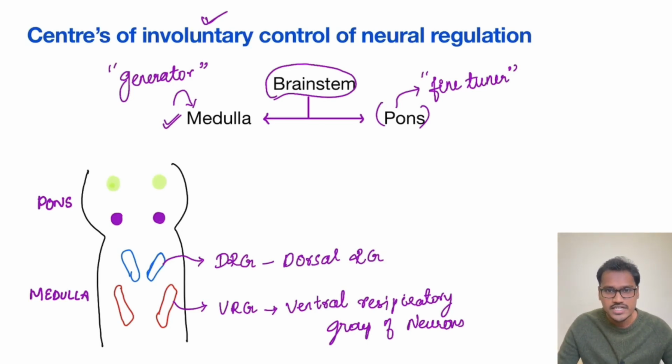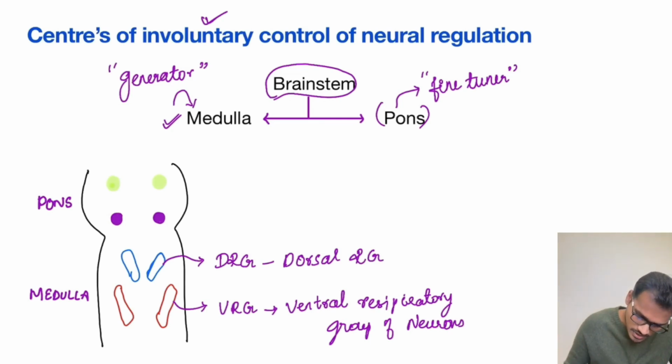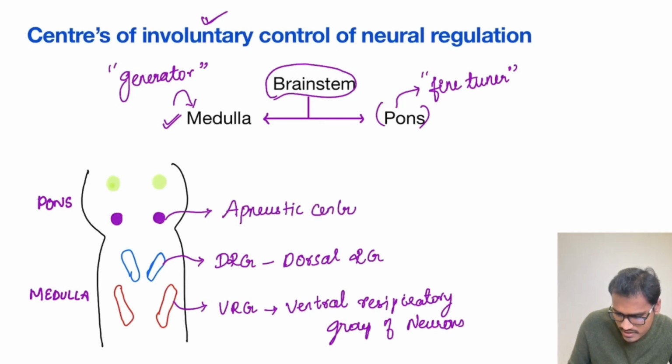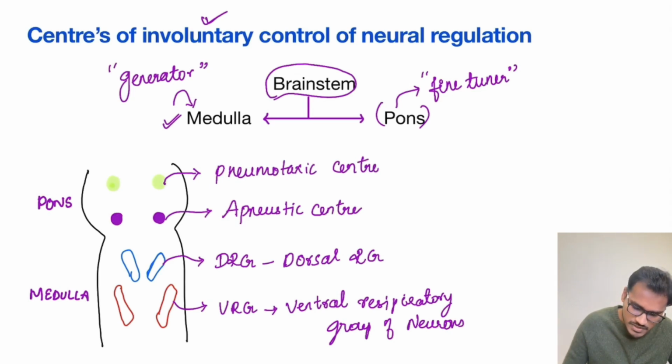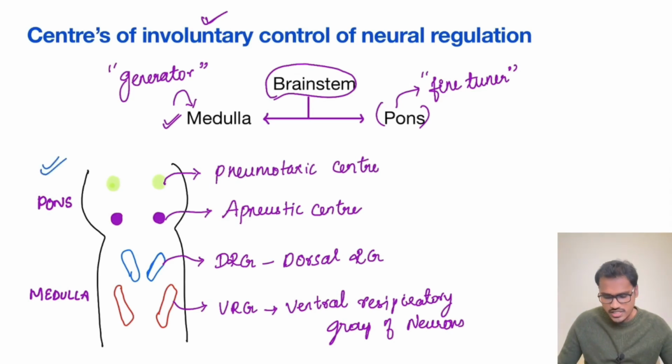And there are two more centers in the pons. One is named the apneustic center. The other one, which is in the upper pons, is the pneumotaxic center. Now, we will be seeing this diagram very repeatedly because these are the centers. We are going to discuss what their functions are and what happens if these centers are damaged. So let's get into their functions first.